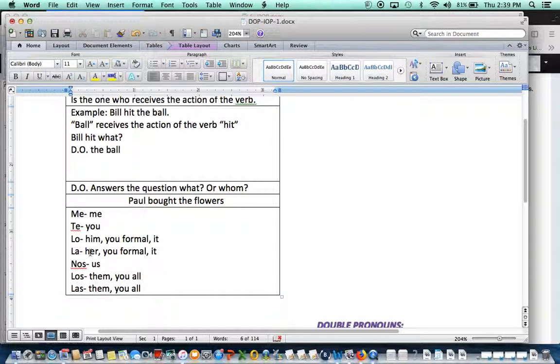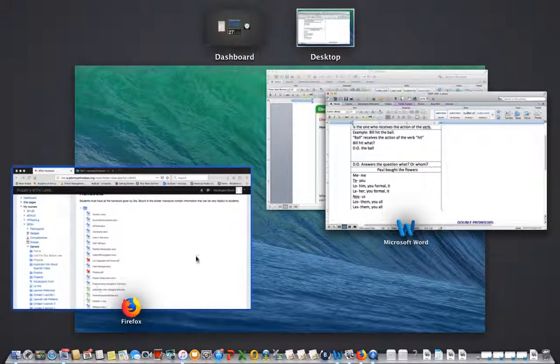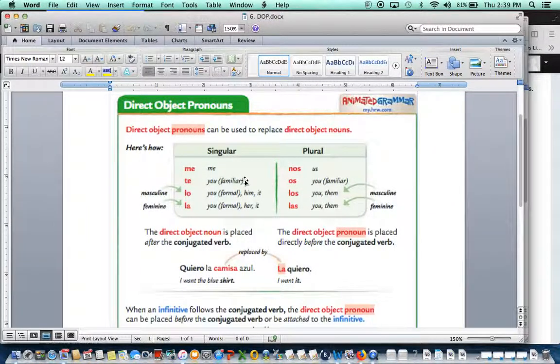Also, lo replaces objects that are masculine and la replaces objects that are feminine. The same thing with los: los replaces objects that are more than one and masculine, and las replaces objects that are more than one and feminine.